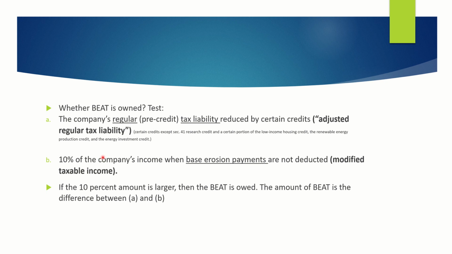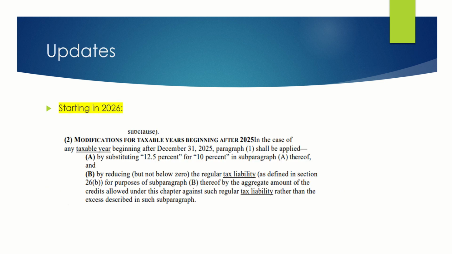Modified taxable income most of the time is equal to company's income plus base erosion payment. Here are some updates. Starting in 2026, the rate on modified taxable income increased to 12.5% from 10%, and regular pre-credit tax liability is reduced by generally all credits, including the specific credit described in the previous slide, for purpose of BEAT calculation.